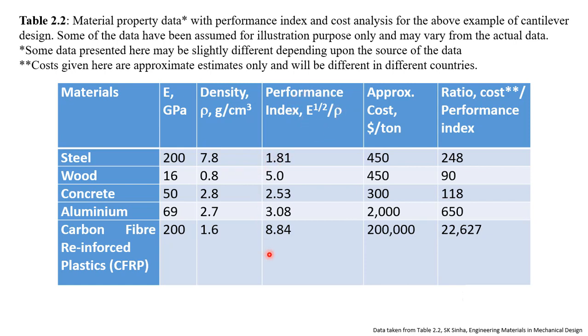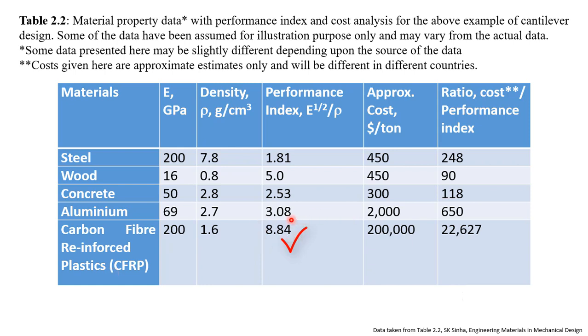Now we can compare the performance index of different materials. You will see that carbon fiber reinforced plastics has the highest performance index, which means that this material can give us the best stiffness for its weight, or we can achieve good stiffness with lightness.